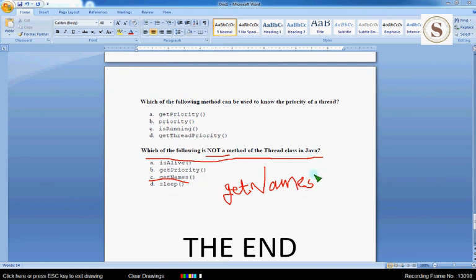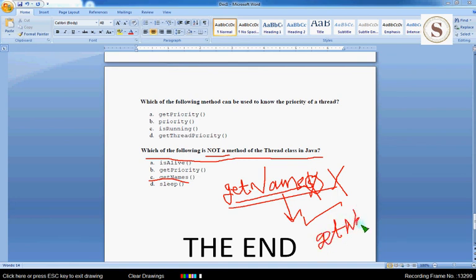There is no method name get names, but there is a method name get name. This exists. Get name is the method used to get the name of the method, but there is no word that is get names. So this is not a method, so it is correct answer for this question.